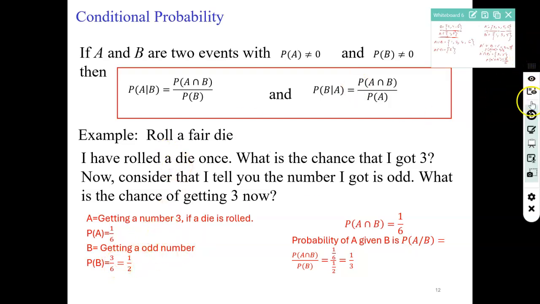So if you roll a die, the possible outcomes or sample space is 6. That means you can get 1, 2, 3, 4, 5, 6. So your sample space will be equal to {1, 2, 3, 4, 5, 6}.